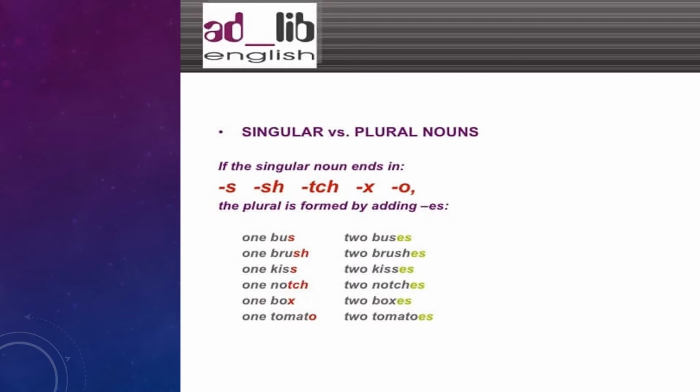One brush, two brushes, one kiss, two kisses, one notch, two notches, one box, two boxes, one tomato, two tomatoes. We simply add es. It is different from the previous one, where we just add s. For this kind of situation, we have to add es.